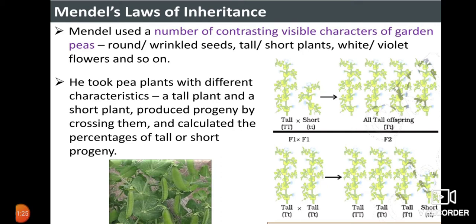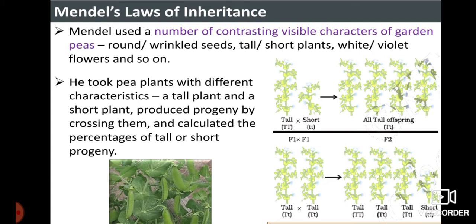Here, Mendel selected the pea plants because they have a short life, and they can be grown in any kind of weather, whether summer, winter, or even the rainy season. This plant can also be grown in a pot, and within a short period of time a large number of seeds will be produced. Hence Mendel chose the pea plants for his experimentation.